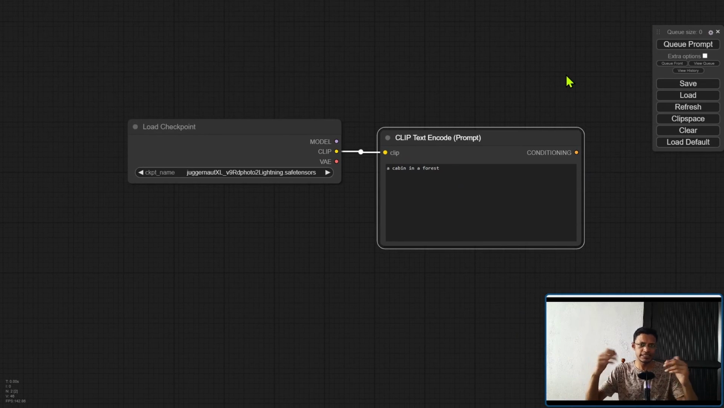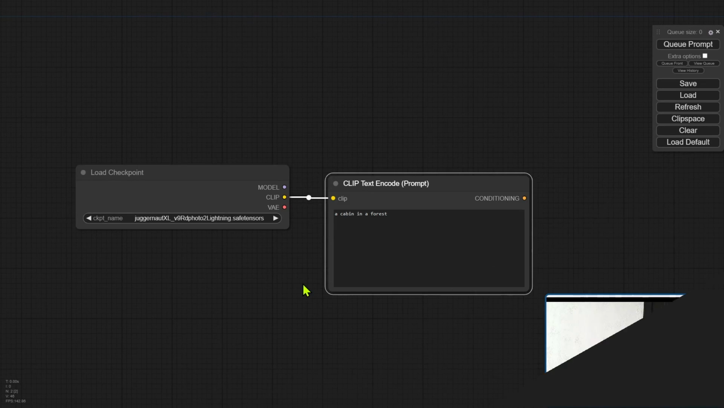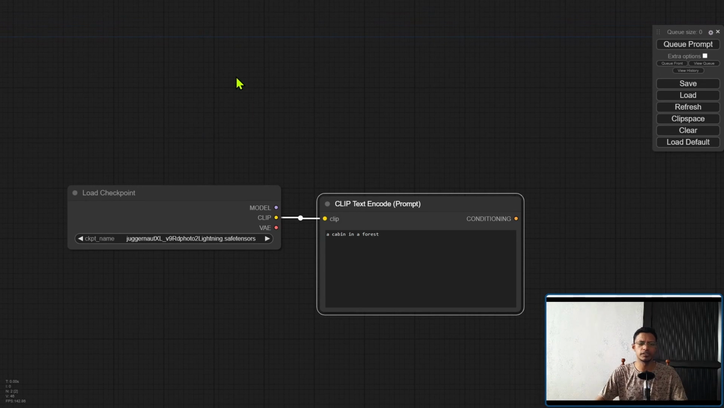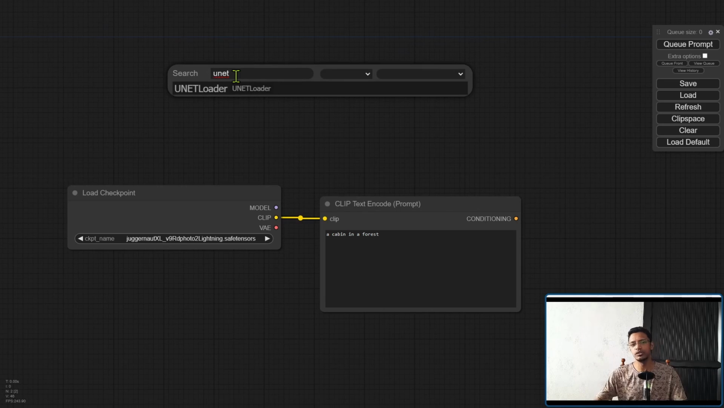Now let's take a step back. Let's go back into the model, and the model is just a UNet. So if you're training your own model, you may have a UNet format, and you can actually load a UNet individually by double-clicking and searching for UNet.